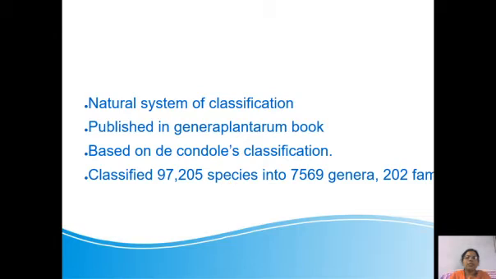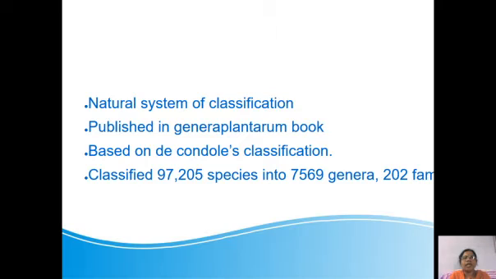Bentham-Hooker: George Bentham and Joseph Dalton Hooker. These two were British botanists. They came to British India and worked in the Botanical Survey of India. They have taken morphological characters of 97,205 species and categorized them into 7,569 genera, again into 202 families, and so on.